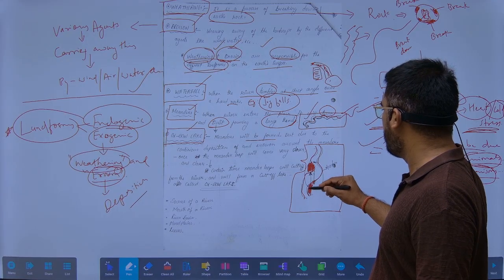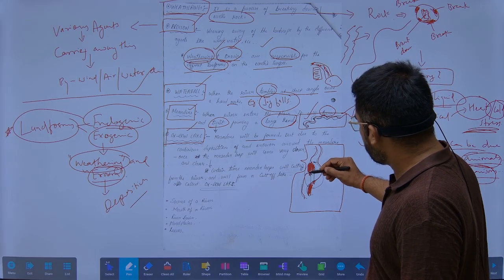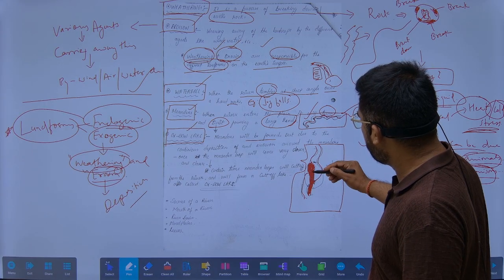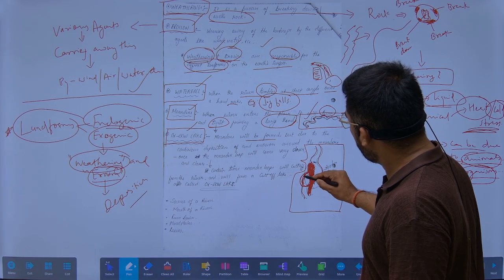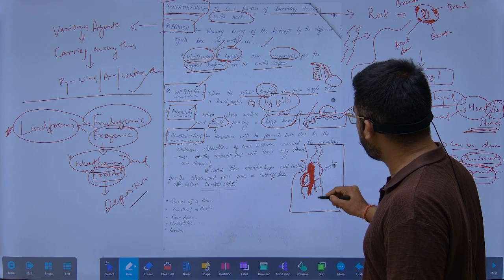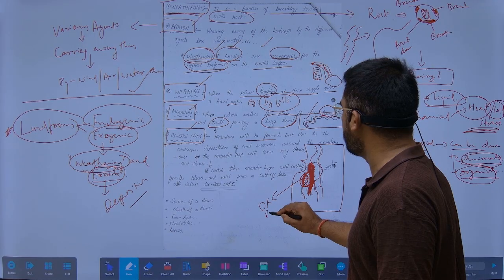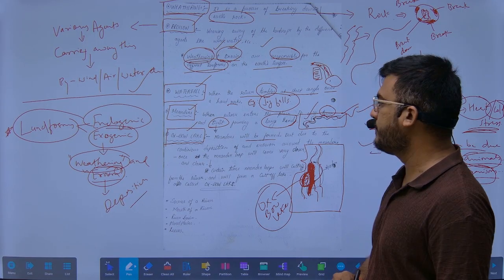Suppose this deposition breaks down this one part. This one part will move away from the main river area like this, and a lake will be formed. This is known as an oxbow lake, for your simple understanding.